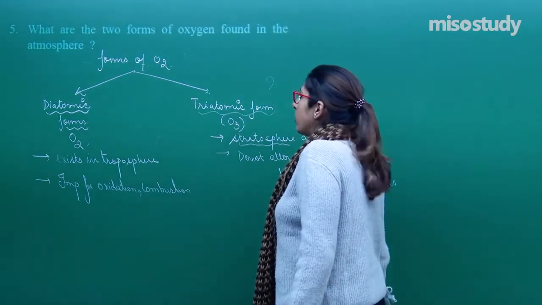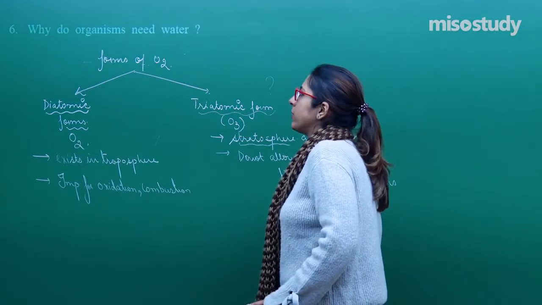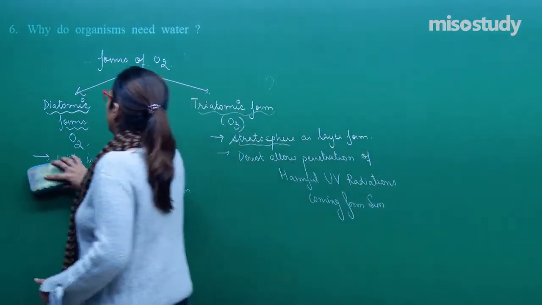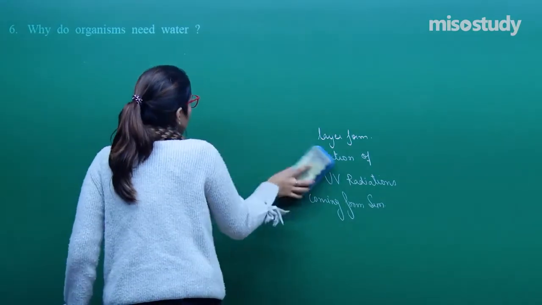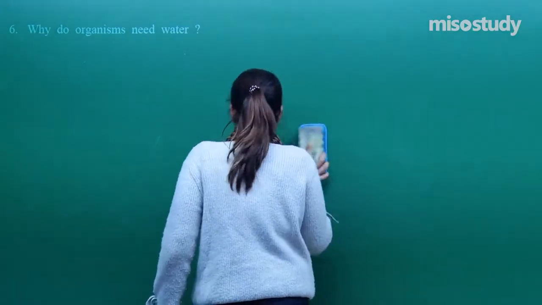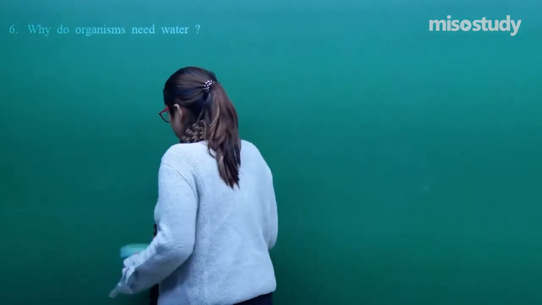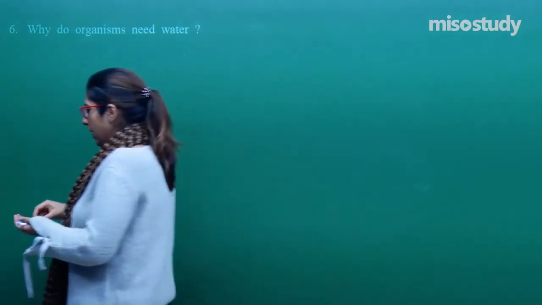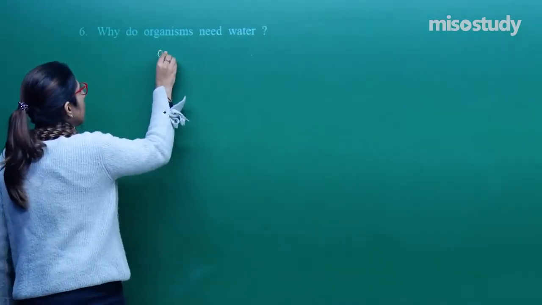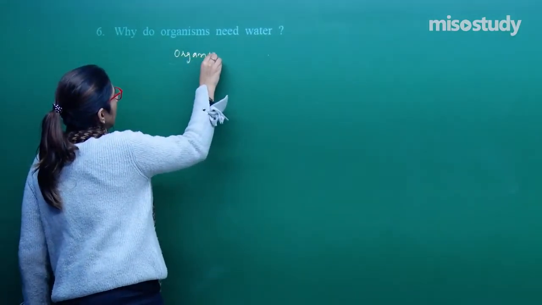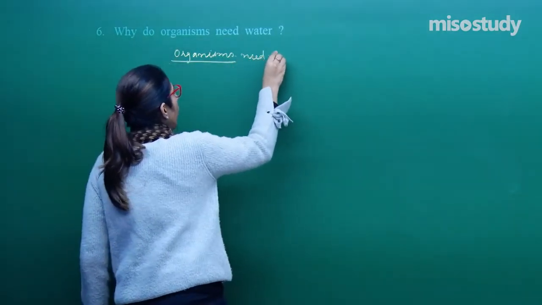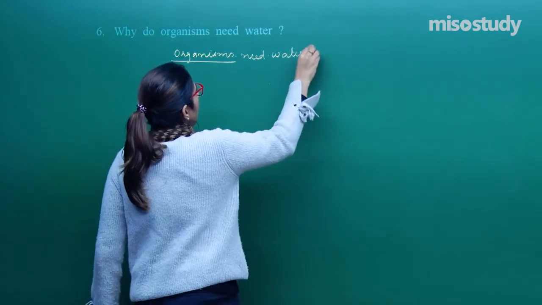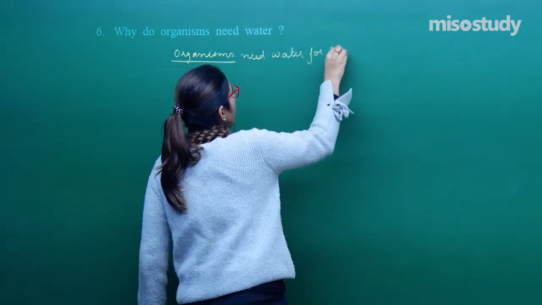Now, let's move on to the next question, question number 6. Question number 6 is again of 2 marks. Why do organisms need water? Organisms need water for the following reasons.